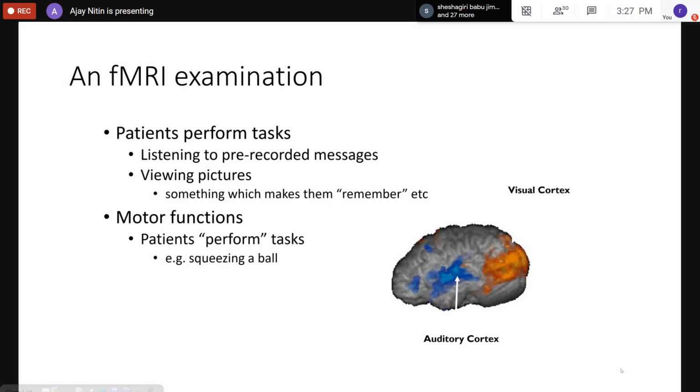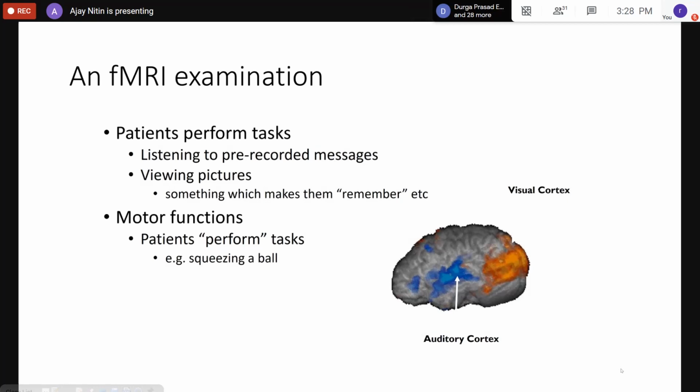Basically, you will ask the patient to do the required tasks. For example, if you are examining the patient's vision, you show some pictures and you ask him to close his eyes. So there are two tasks: one is rest, where he's not doing a task with that function, and another is a control task where he's doing something. What we're trying to do is keep looking at the brain through MR and see if there is a change in activity in a particular region when he's performing the task. So you have an idle state, a rest state, and you have an active state.